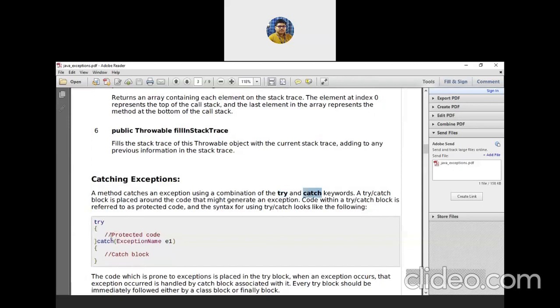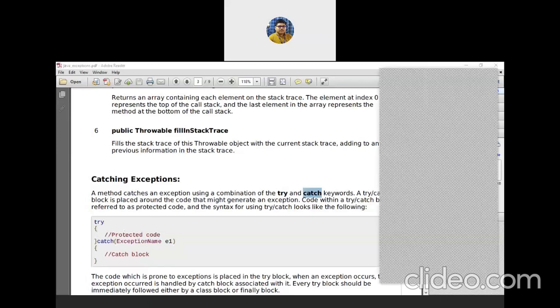In the try block, the code that may raise an exception, you must write inside the try block.